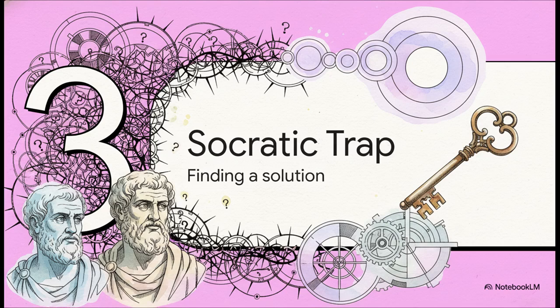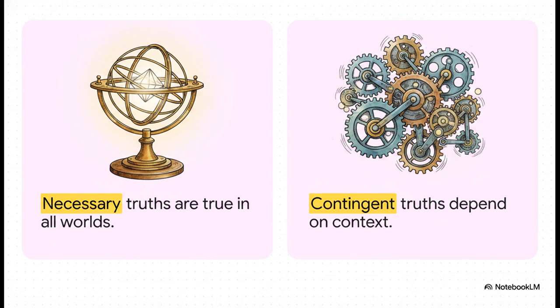So let's explore how major philosophers attempt to unlock this puzzle in Section 3, Solving the Socratic Trap. Contemporary philosopher Richard Swinburne tries to rescue the theory by splitting the difference. He argues that necessary truths, like the concept of acting justly, are inherently good across all worlds, but contingent truths, like paying a specific debt to a specific person, only become good because God commands them in our specific life circumstances. It's an interesting way to try and escape the trap by dividing morality into two distinct context-dependent categories.